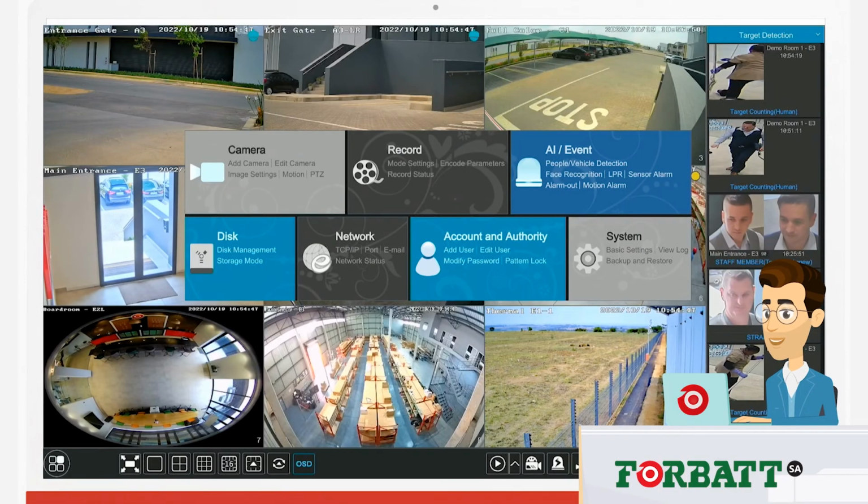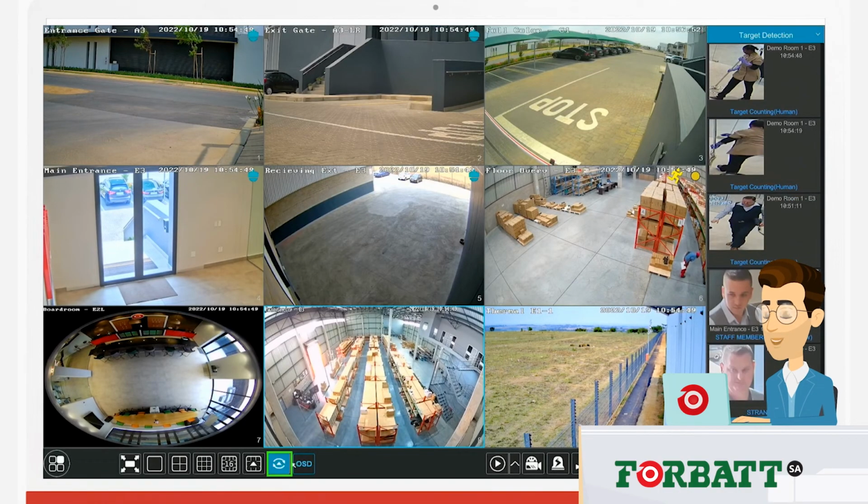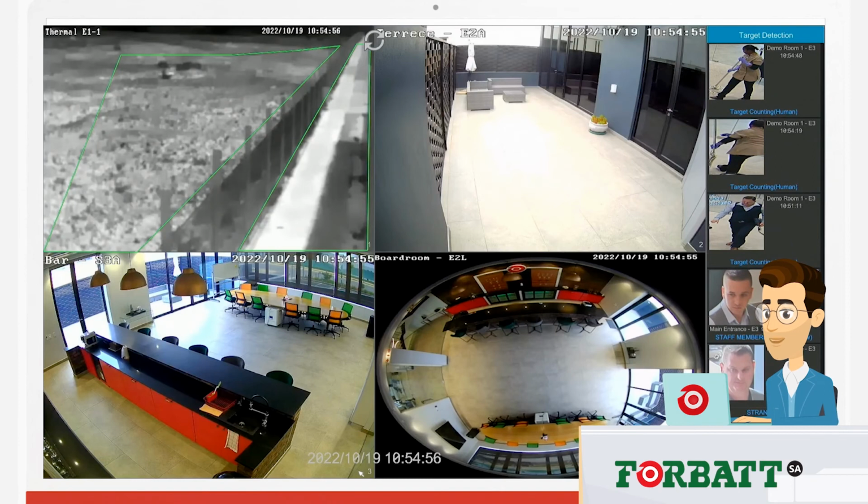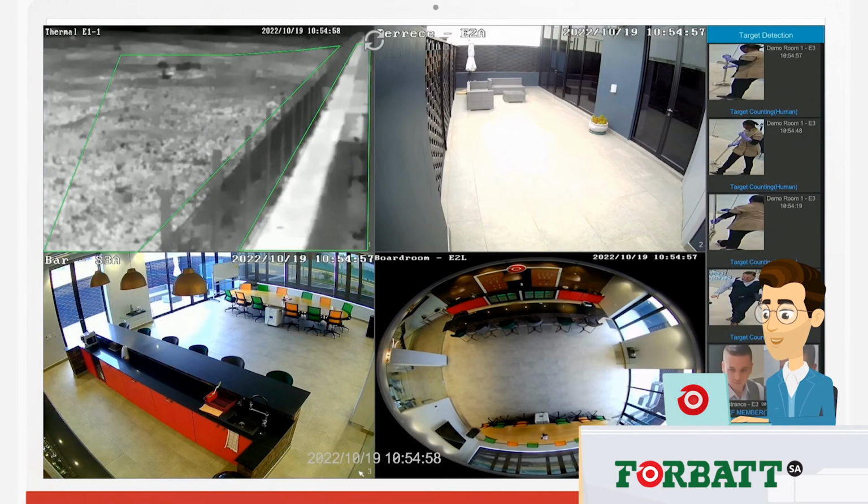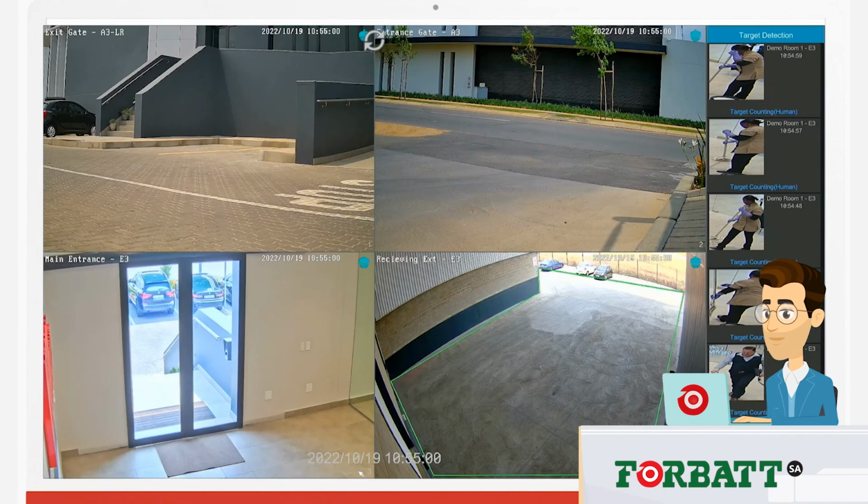And in our live video, we would then go to our Auto Rotate, select our desired view time, and press play. That will give us the ability to have those cameras in various output formats and the ability to switch between each other in that display mode.